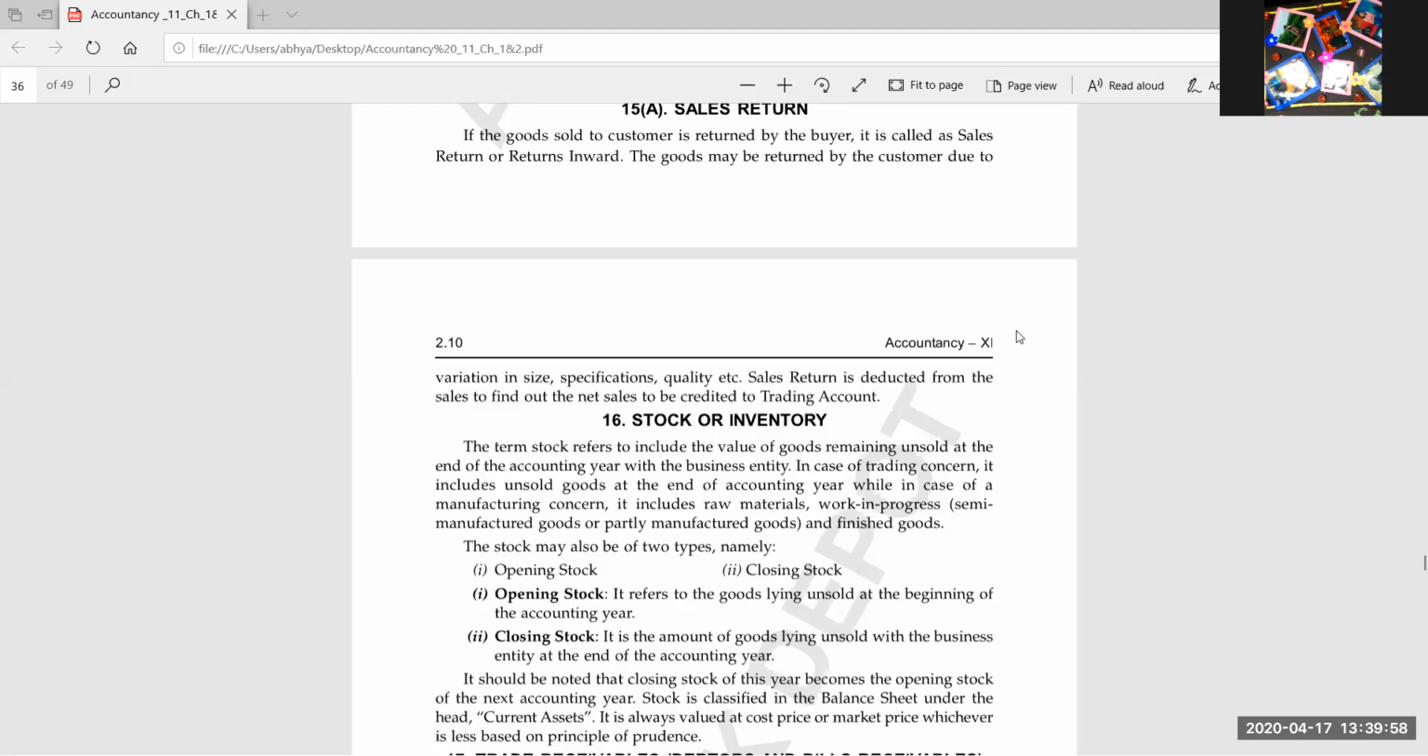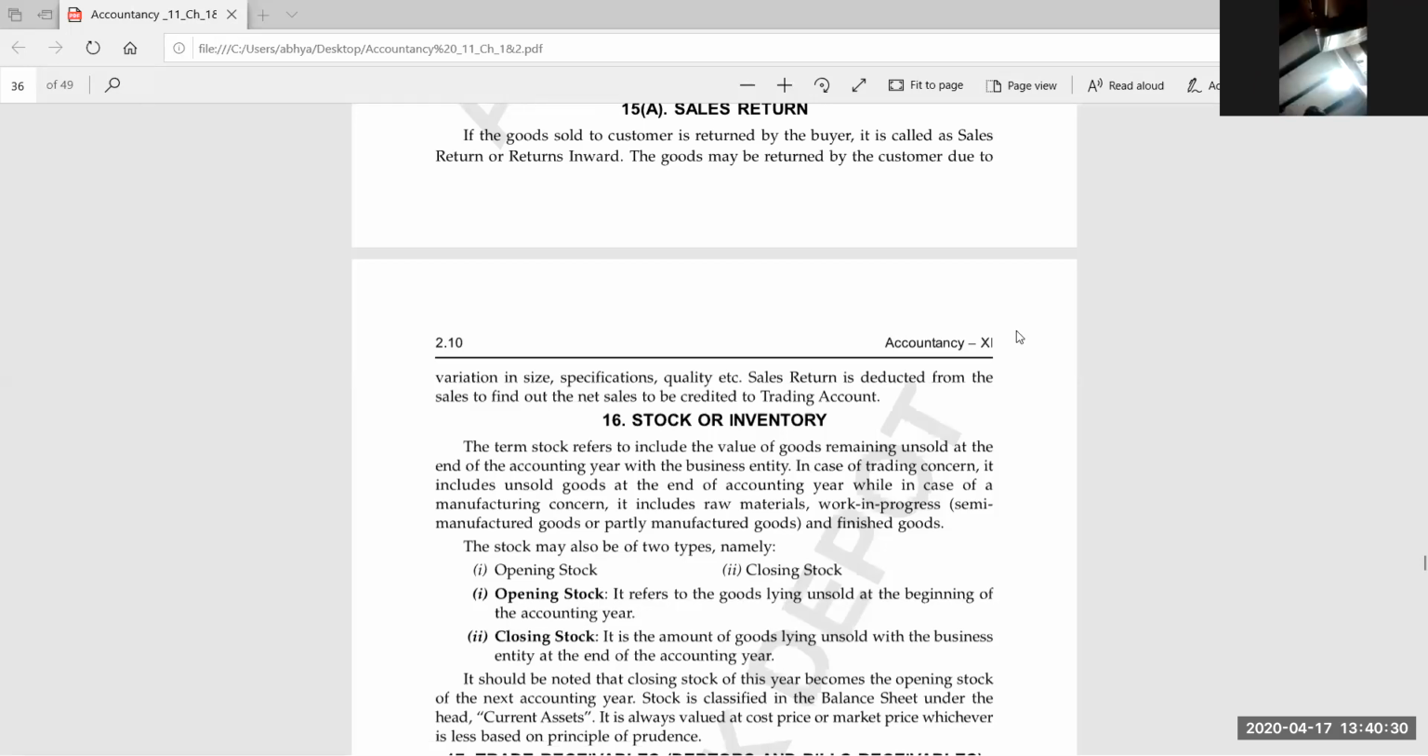Write down the definition of accounting year. Accounting year is a year for which the businessman prepares his books of accounts and tries to find out the profit or loss earned by the business. Normally it contains 12 months. Accounting year contains a period of 12 months, and it can be of two types, calendar year or financial year.